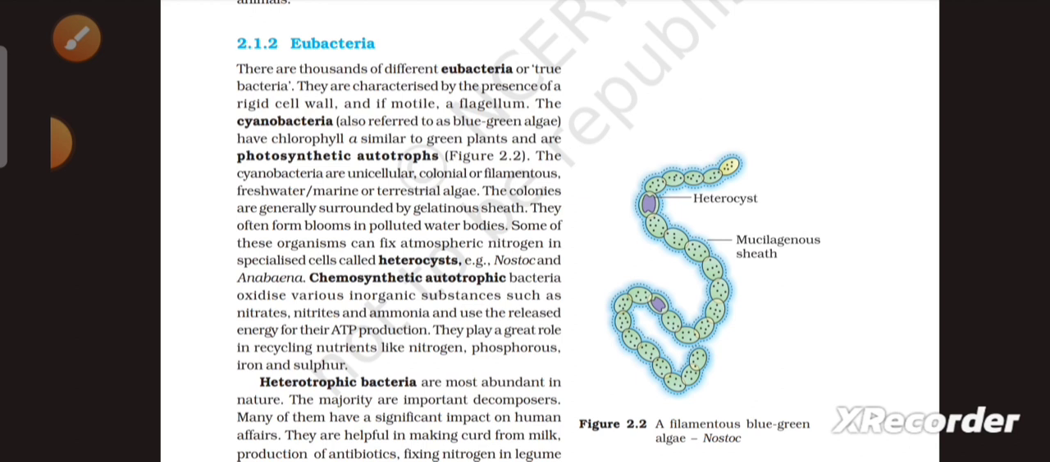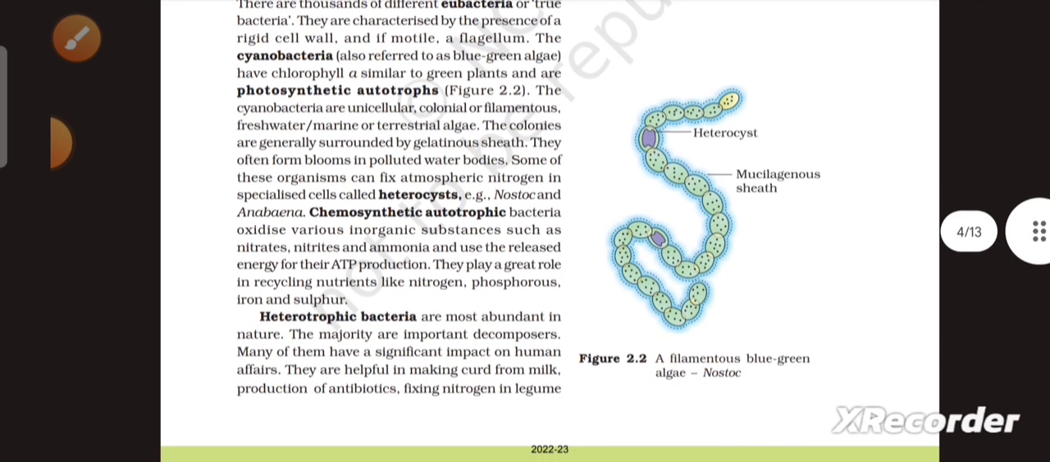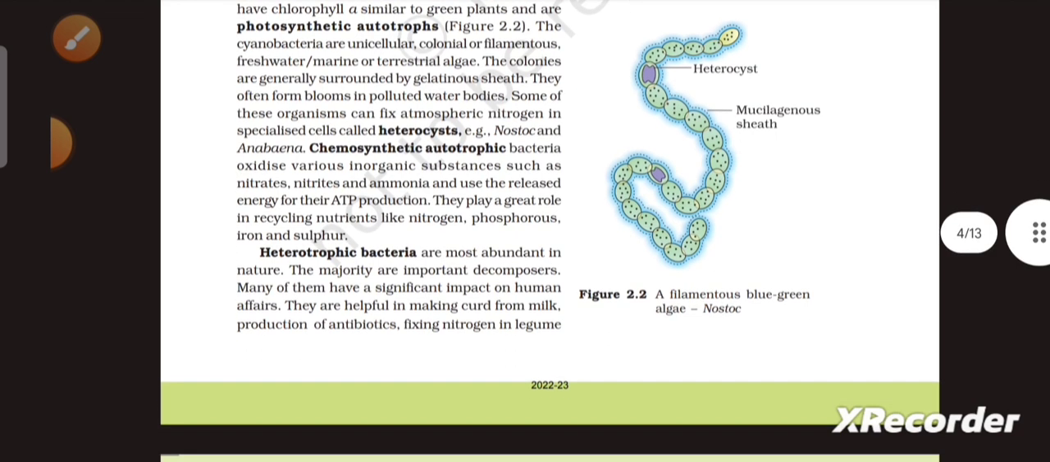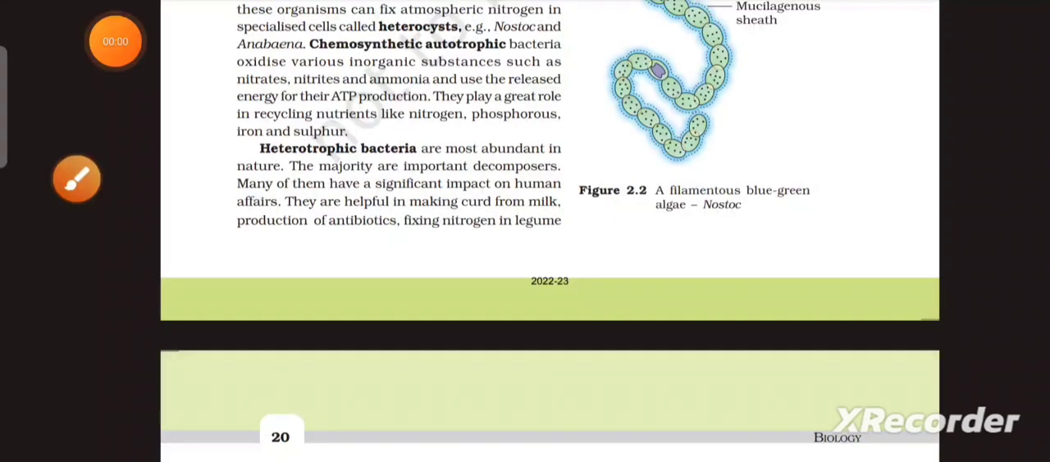Chemosynthetic autotrophic bacteria oxidize various inorganic substrates such as nitrates, nitrites, and ammonia and use the released energy for their ATP production. They play a great role in recycling nutrients like nitrogen, phosphorus, iron, and sulfur.